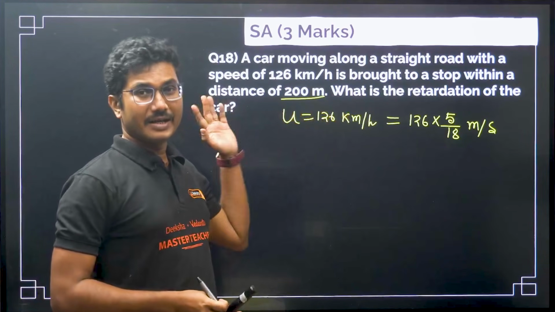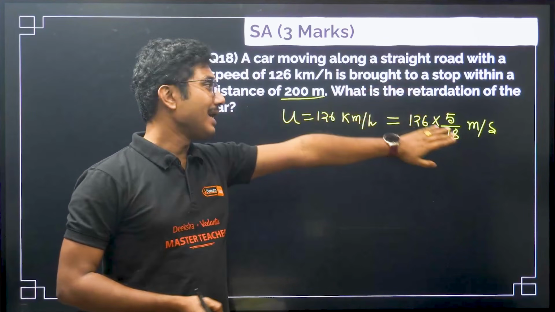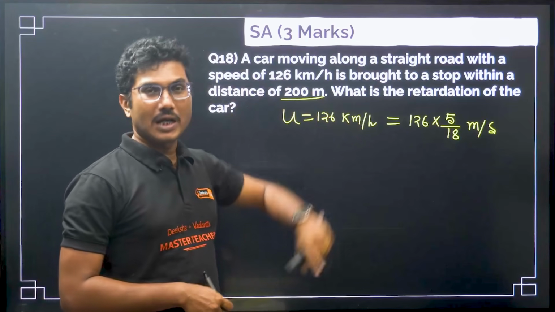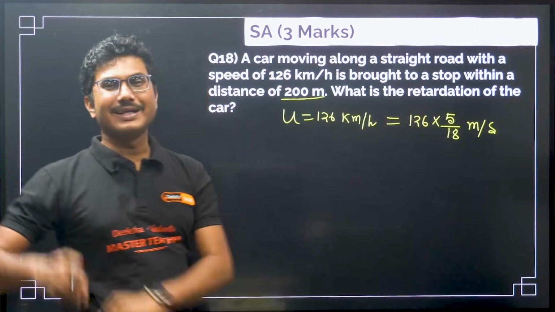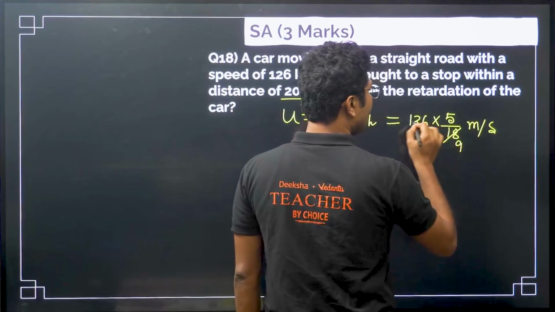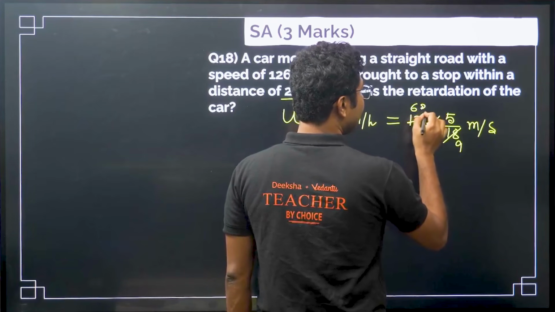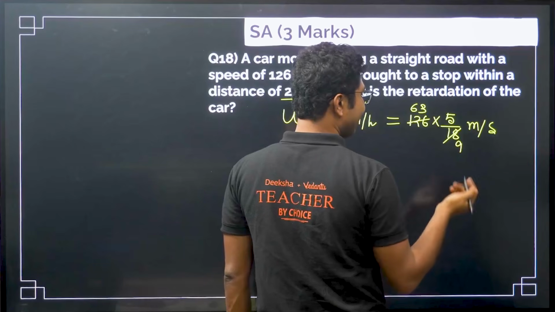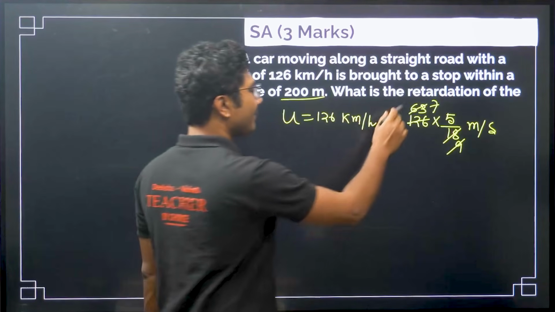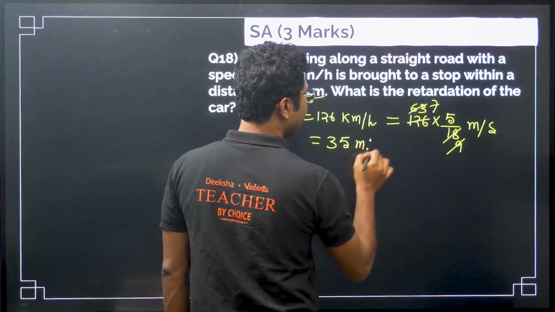The opposite happens very rarely. Mostly you have to convert kilometer per hour to meter per second, and 5 by 18 is the factor. You can convert kilometer and hour separately, but if you remember this factor, it saves a lot of time. So 9 2s are 18, 2 6s are 12, 3 2s are 6, so 7 9s are 63, 7 5s are 35 meter per second. So the initial speed was 35 meter per second.